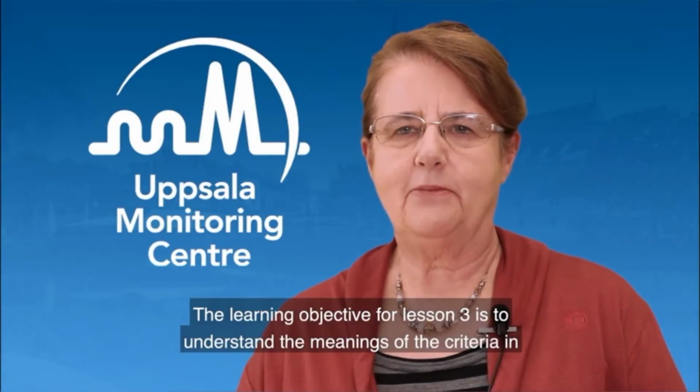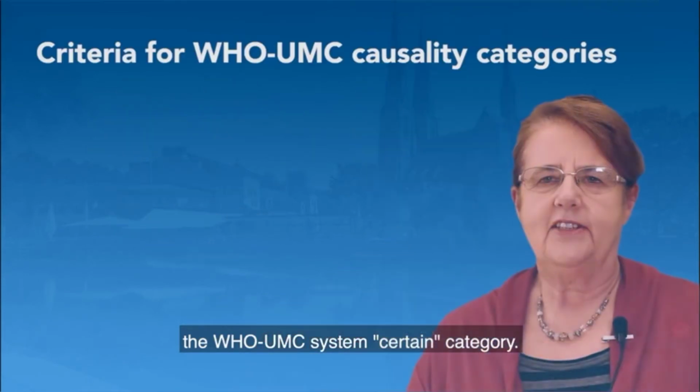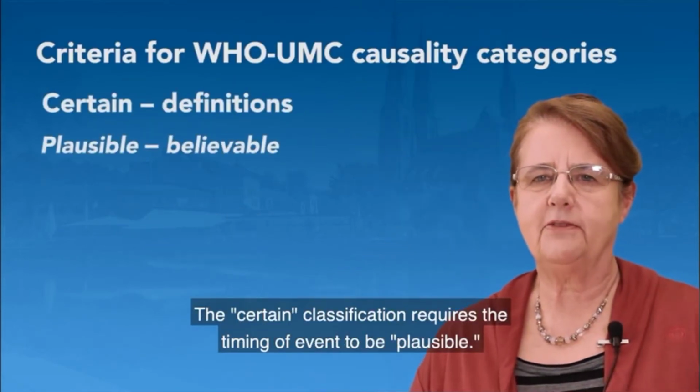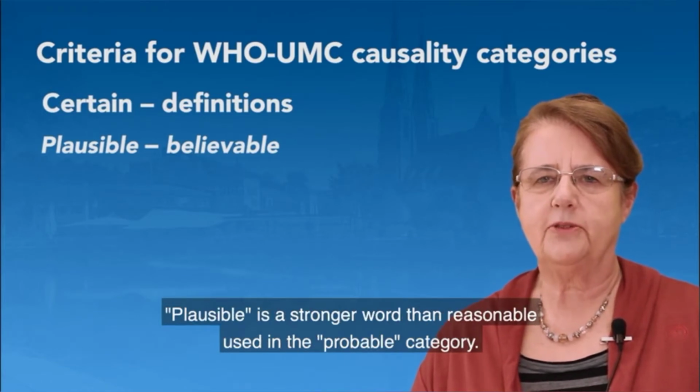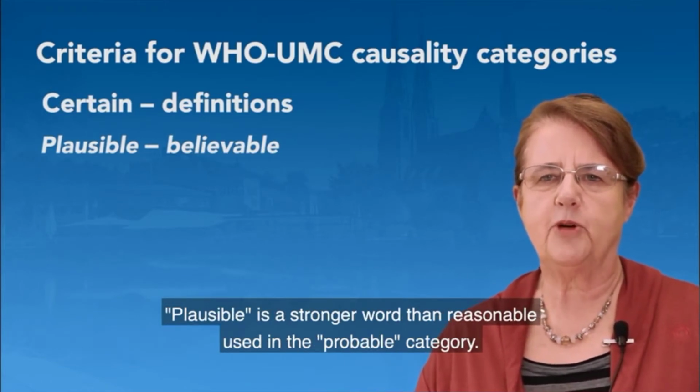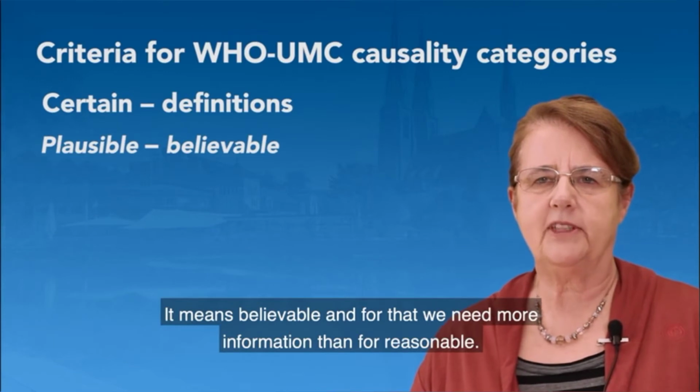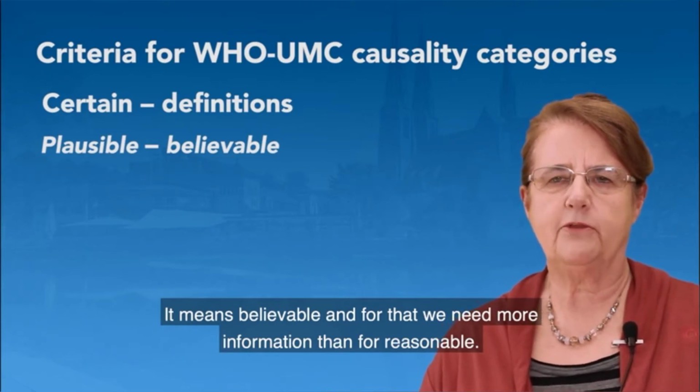The learning objective for Lesson 3 is to understand the meanings of the criteria in the WHO-UMC system certain category. The certain classification requires the timing of events to be plausible. Plausible is a stronger word than reasonable used in the probable category. It means believable, and for that we need more information than for reasonable.